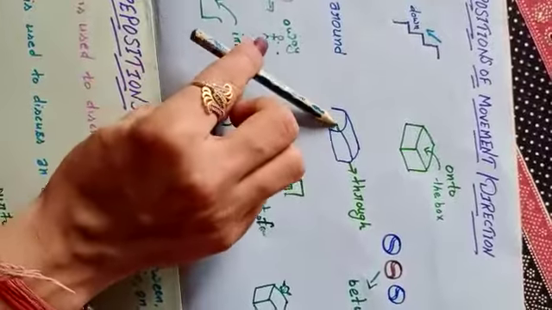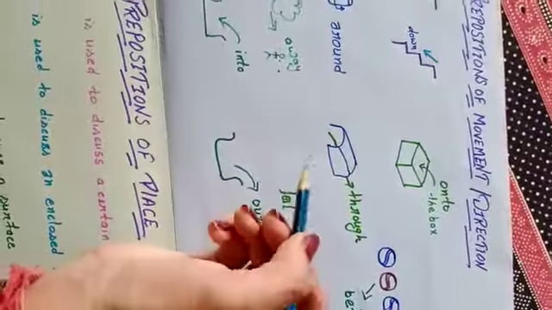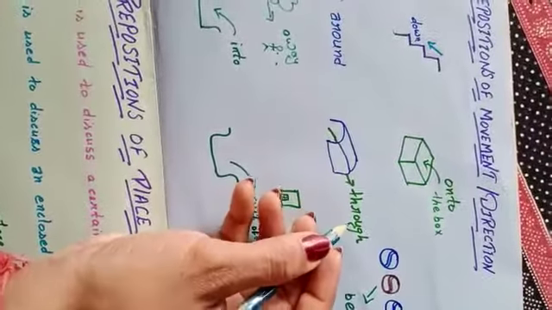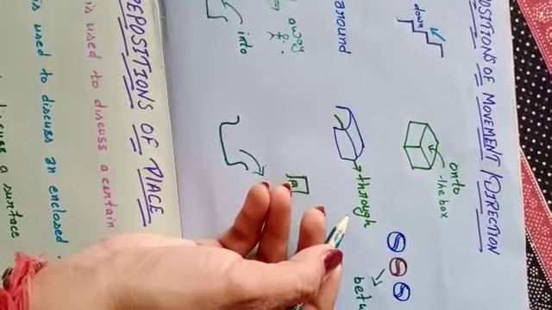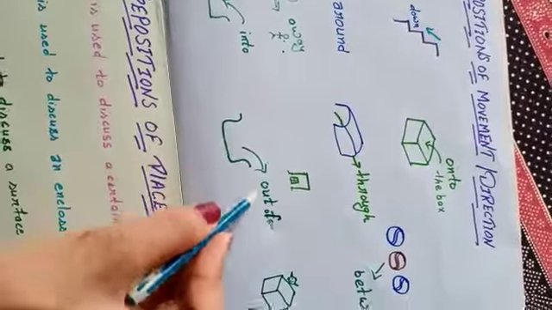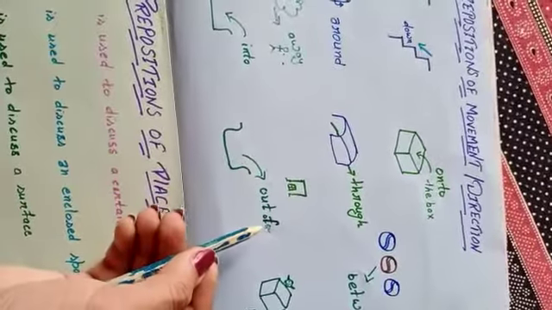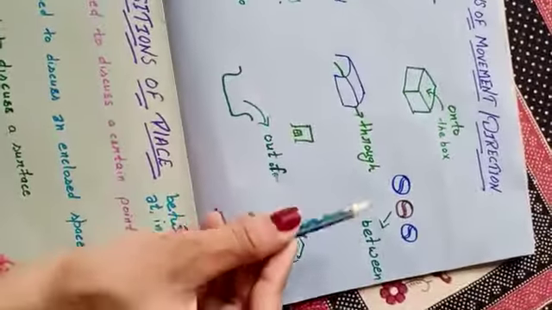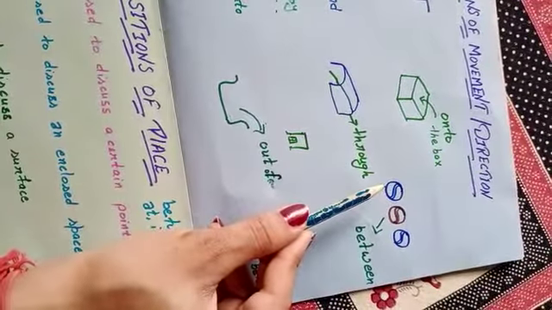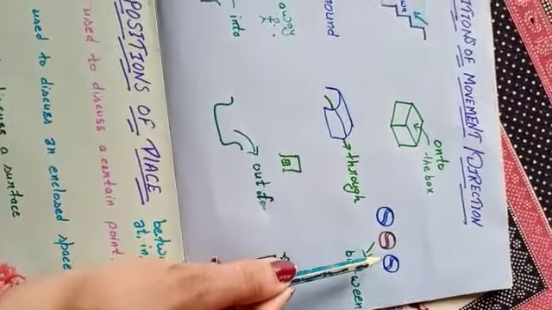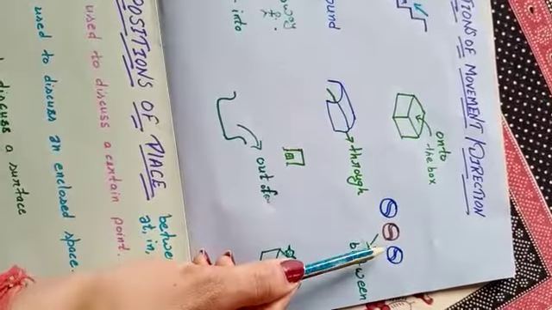Through means something goes through, like a car goes through the bridge or anything else. And for working hard also we use the word through, like she goes through this chapter. That's why she understands that well. And out of, we can take any example. The boy comes out of the pond, or the frog jumped out of the pond, this way. Between means something is in the middle. Likewise, the brown ball is between the blue ones.